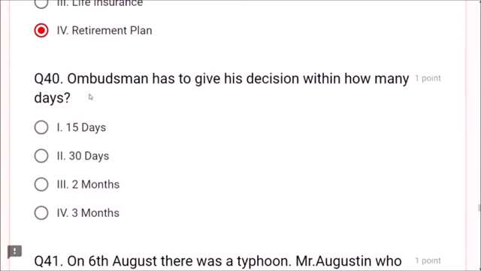Next, question number 40. Ombudsman has to give his decision within how many days? How many days, friends? 30 days. He has to give his decision within 30 days.